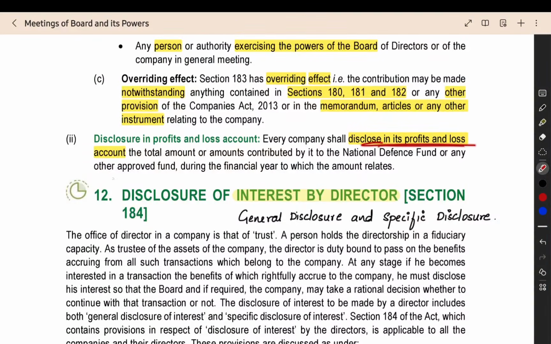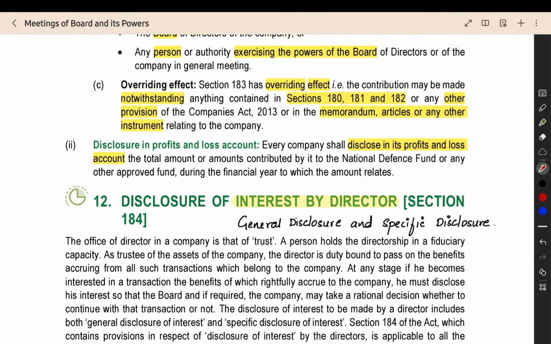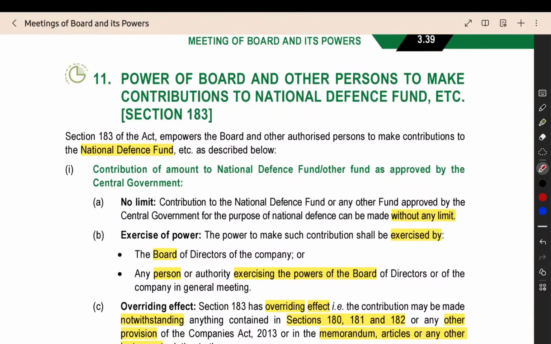Then you have to disclose it in the profit and loss account. So that's all about the sections: contribution to bona fide and charitable funds, contribution to political parties, contribution to National Defence Fund. We have completed these three also.